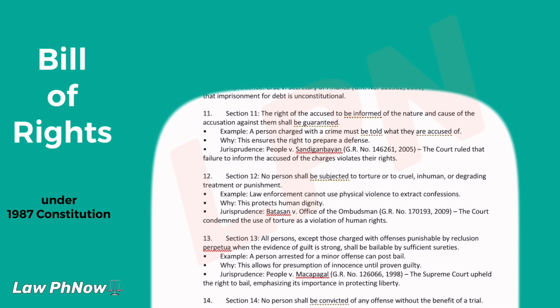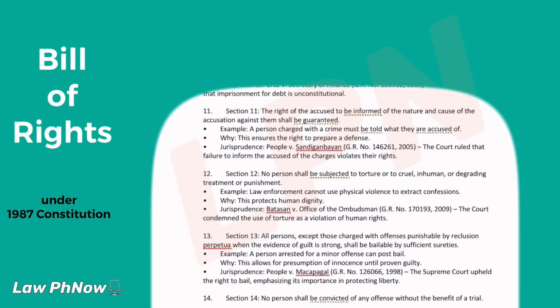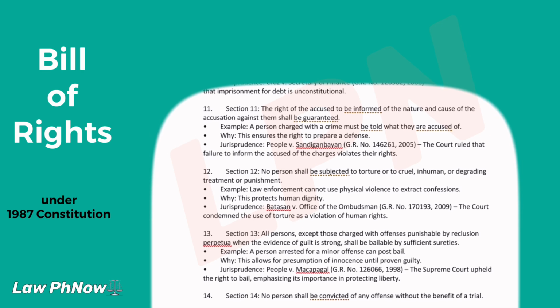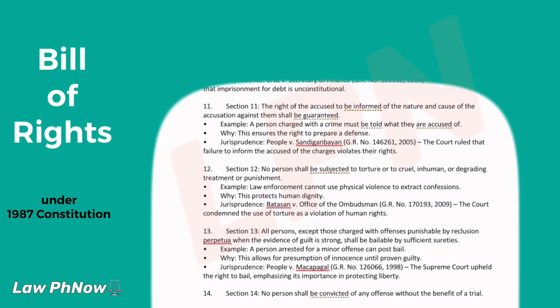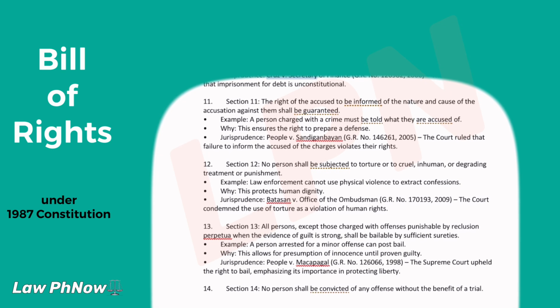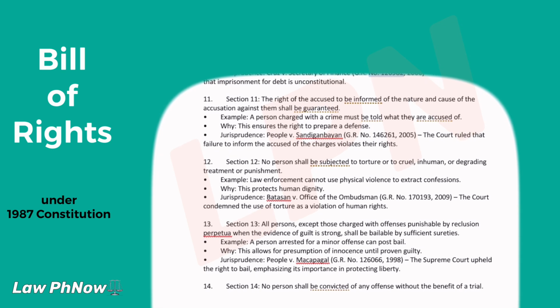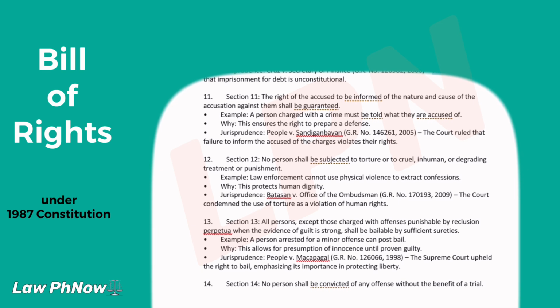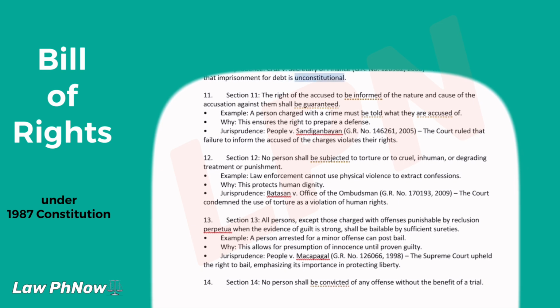10. Section 10. No person shall be imprisoned for debt. Example: a person cannot be jailed for failing to repay a loan. Why? This protects individuals from punitive measures for financial hardship. Jurisprudence: Cruz v. Secretary of Finance, GR number 120982, 2000. The court reiterated that imprisonment for debt is unconstitutional.